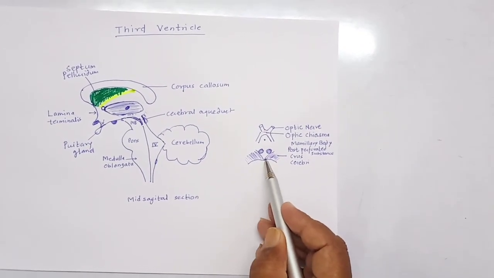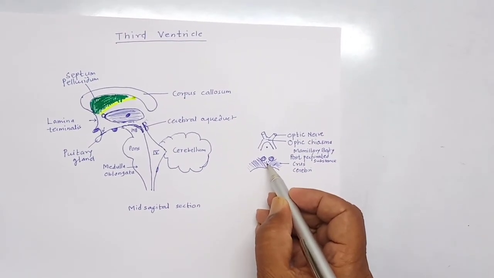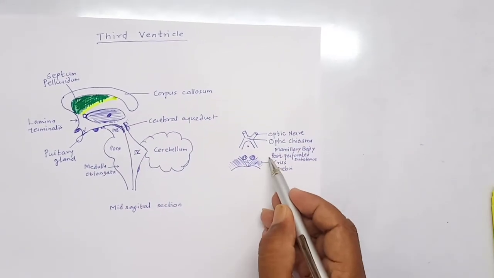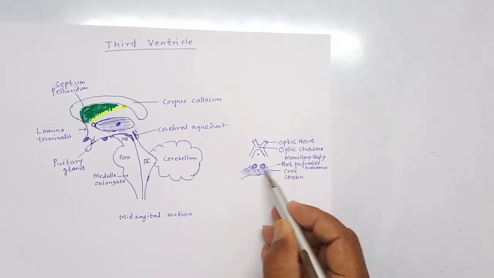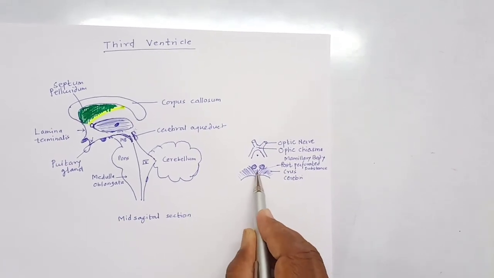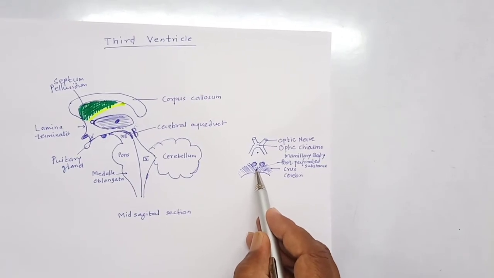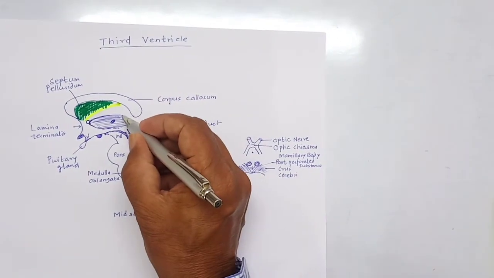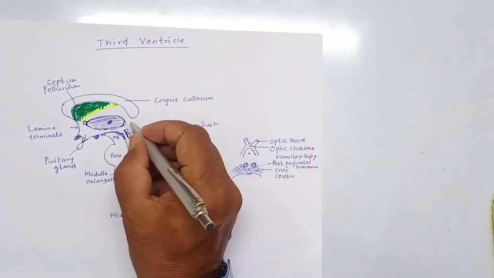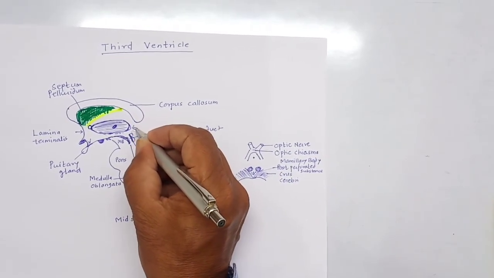Between the two crura cerebri lies the posterior perforated substance. Here lies the posterior perforated substance. The central branches of the posterior cerebral artery perforate this part of the brain. This area is called the posterior perforated substance. The posterior end of the thalamus is large. It is called the pulvinar, and below the splenium of the corpus callosum lies the pineal gland.